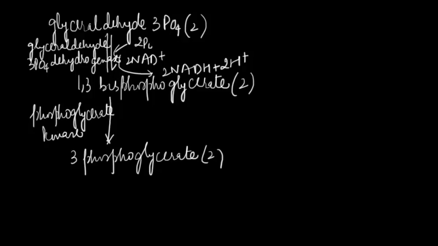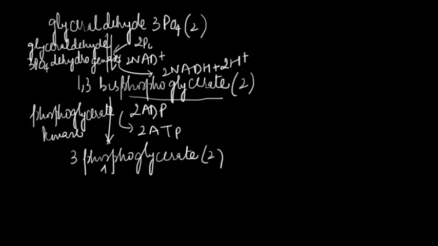This step of glycolysis is the first substrate level phosphorylation. It's called as substrate level phosphorylation because here ATP is formed, and the donor of phosphoryl group at this step is the substrate, which in this case is 1,3-bisphosphoglycerate.